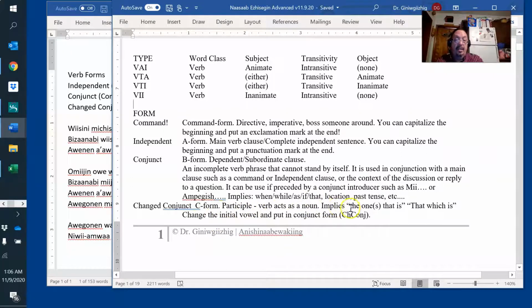It implies the one that is, like the one that is eating, or the one that is leaving, or those which are red, or the one which is red. And to do that, you change the initial vowel, like wiisini changes to waasini. Wii changes to waa. And then you put the conjunct form, the letter D, on the end: waasinid, the one that is eating.